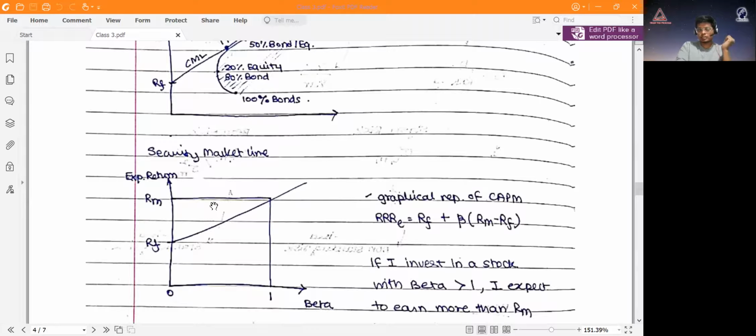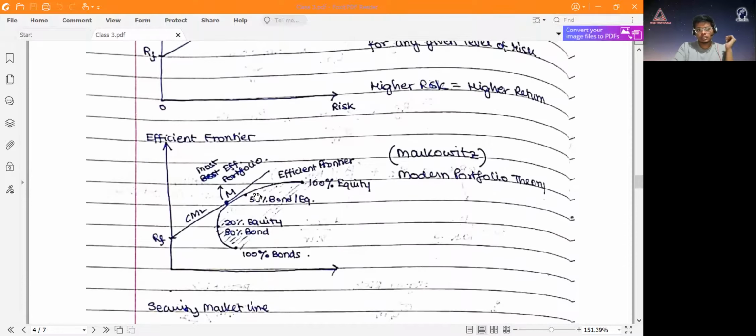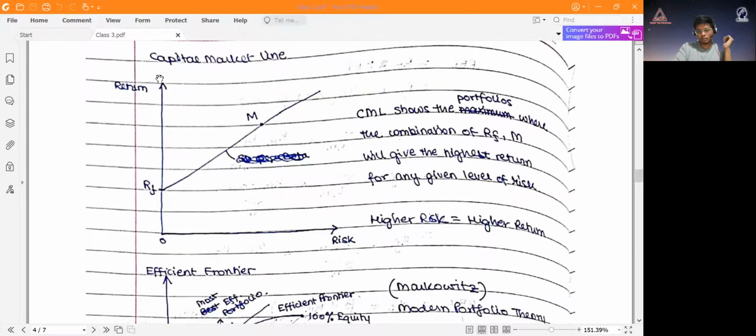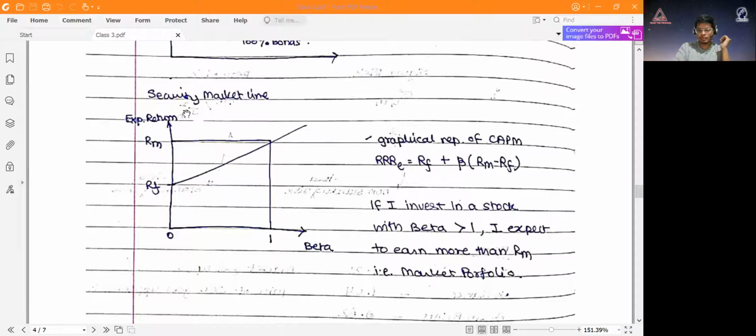The third theory is the security market line. The security market line is a graphical representation of the CAPM equation. So you remember this equation: RRR is equal to RF plus beta times RM minus RF. Now, this CAPM equation is graphically represented like this. It's very similar looking to the capital market line, but the axes are different. Here on the axes are risk and return. Here on the axes, you see beta and the expected return.